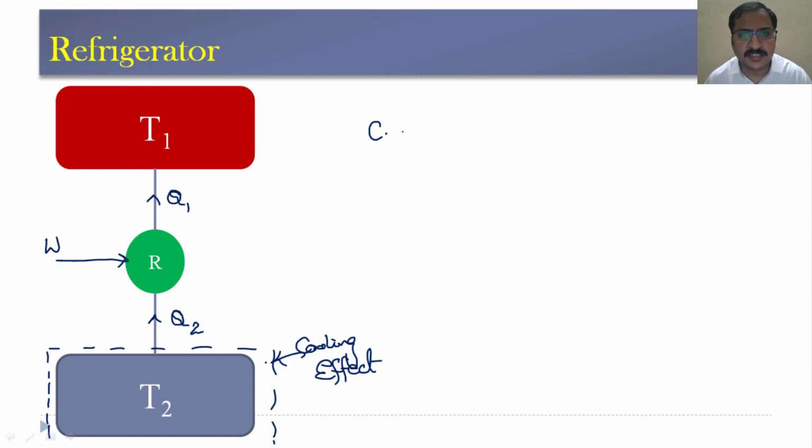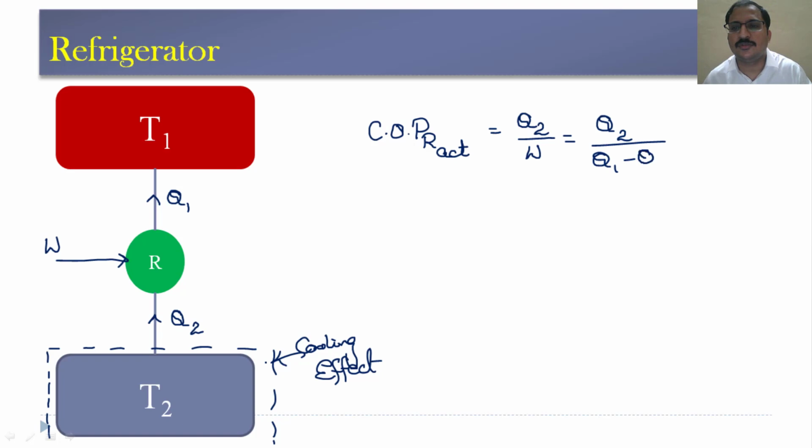Now, when we consider the coefficient of performance of the refrigerator, the actual COP of the refrigerator will be equal to the desired effect by work input, Q2 by W. This is Q2 by Q1 minus Q2, we can write, because the work input that we are giving will be Q1 minus Q2, and Q1 is Q2 plus W. So, this is simple mathematics that we can easily understand.